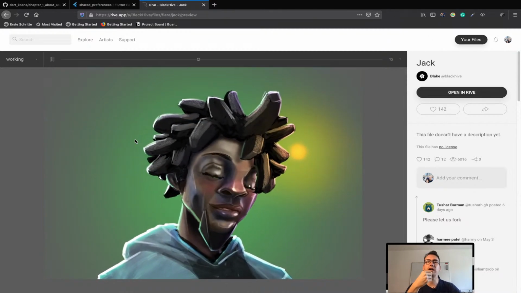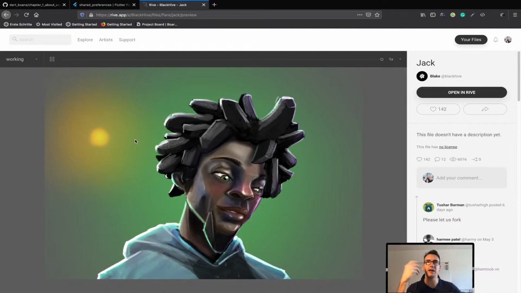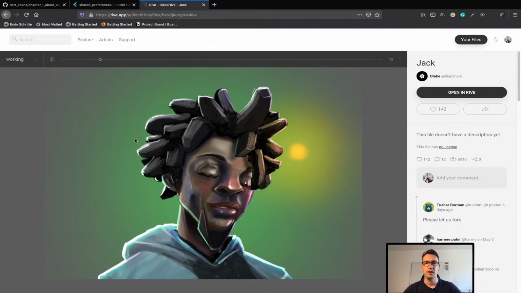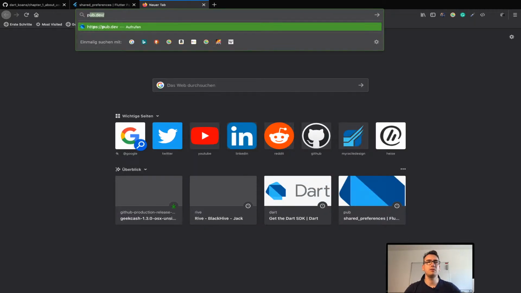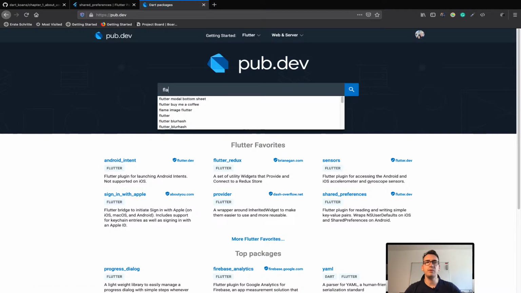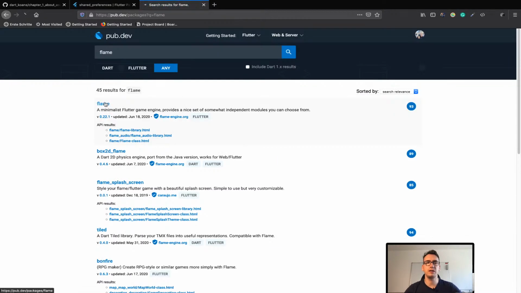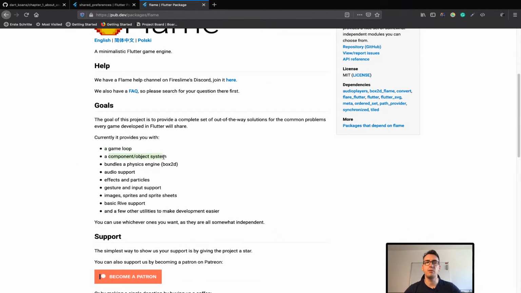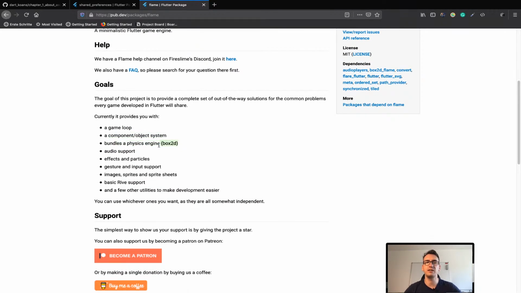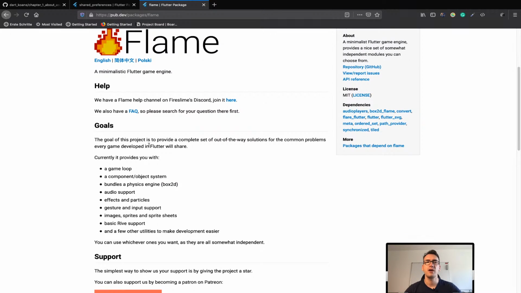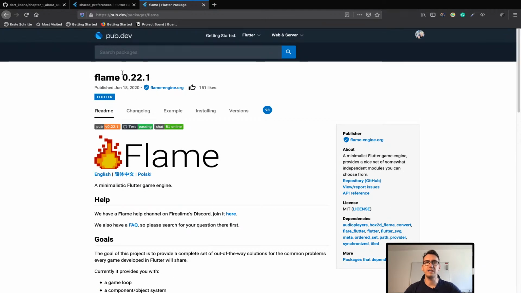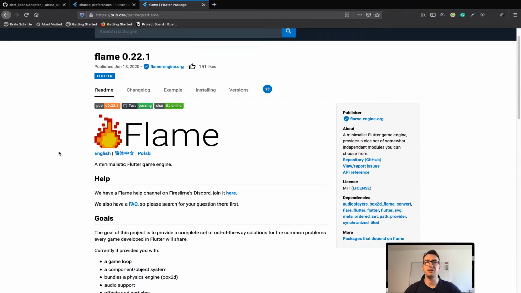If you want to write a real game, an action game with a game loop and everything, then it could be pretty difficult. I think there's also a package called Flame, if I'm correct, that currently tries to create the game loop for you, creating components and objects, having a physics engine behind, and so on and so forth for Flutter. But as you can see, the version is right now at 0.22, which could be a bit difficult.